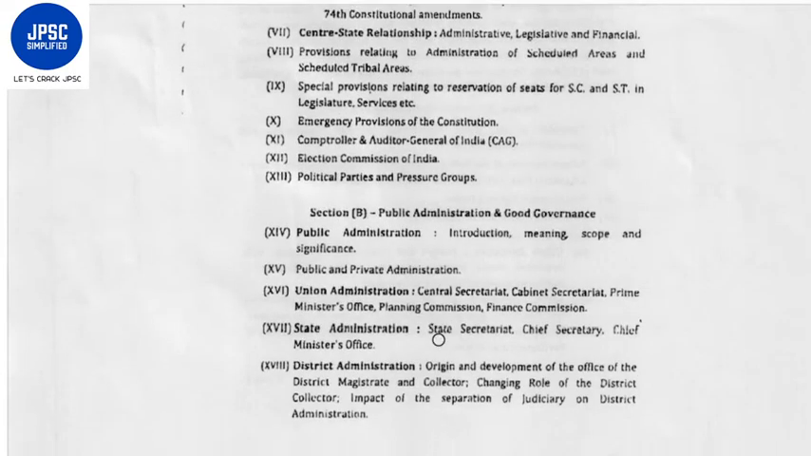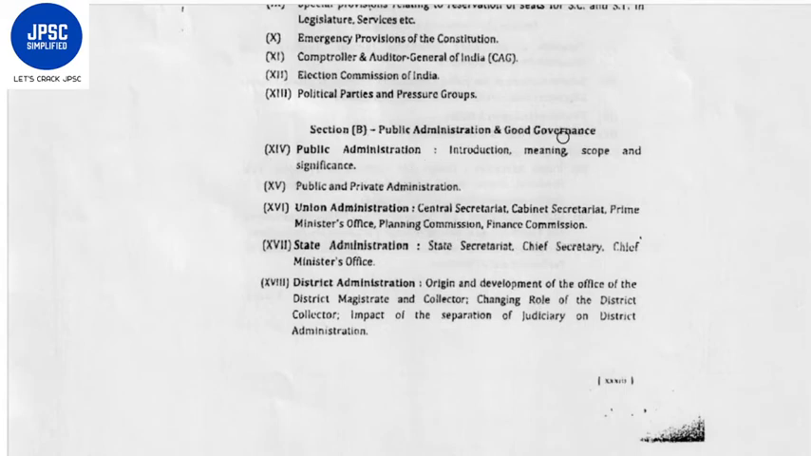Now the second section is Public Administration and Good Governance. Again, this will be of 100 marks. It consists of topics like public administration, its introduction, meaning, scope, and significance, public and private administration, union administration, general secretariat, cabinet secretariat, prime minister's office, planning commission, finance commission, state administration, state secretariat, chief secretary, chief minister's office, district administration, origin and development of the office of district magistrate and collector, changing role of the district collector, impact of the separation of judiciary on district administrations.